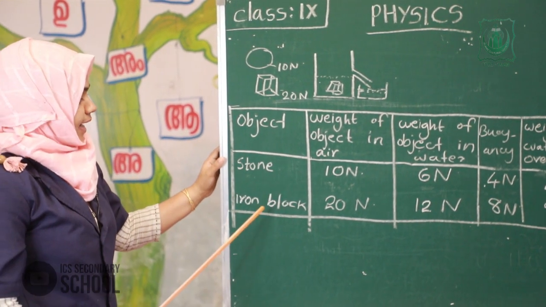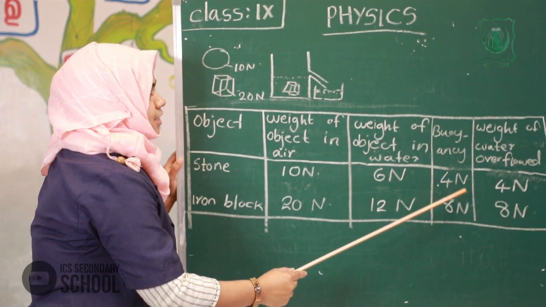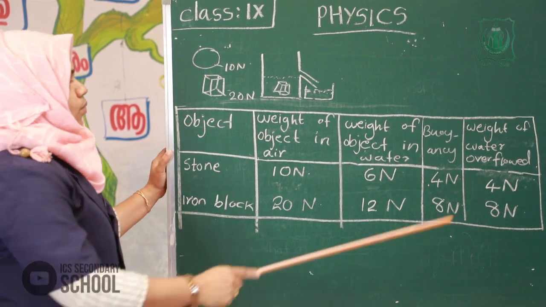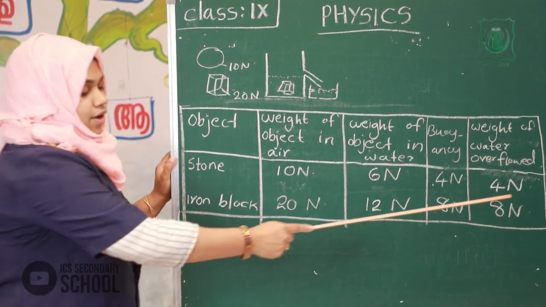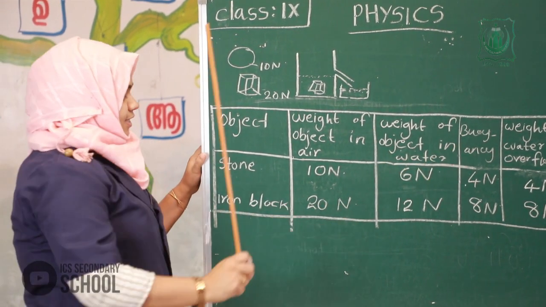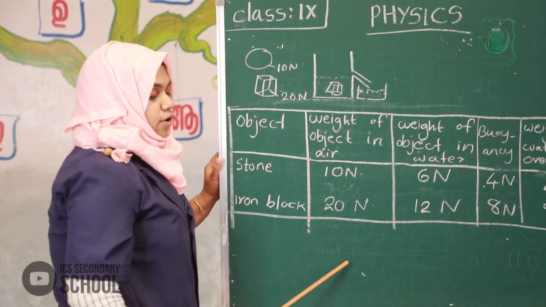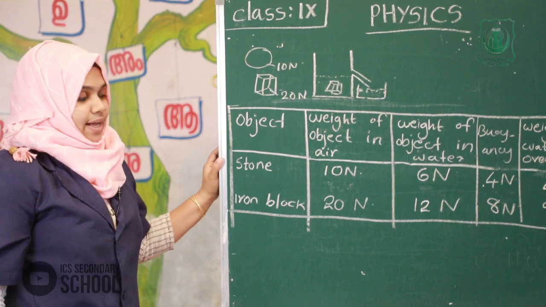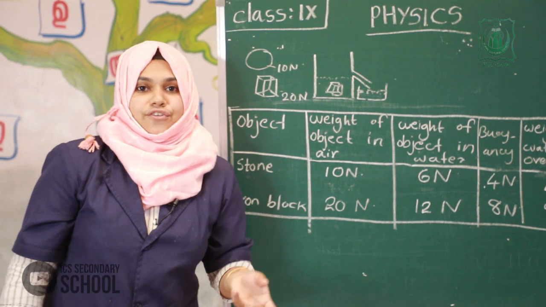Like that, the iron block. What is the buoyancy of iron block? Buoyancy experienced by iron block is 8 Newton. What is the weight of water overflowed? That is also 8 Newton. So what is the relation between buoyancy experienced by iron block and weight of water overflowed? Both are equal. From this, what do you infer?